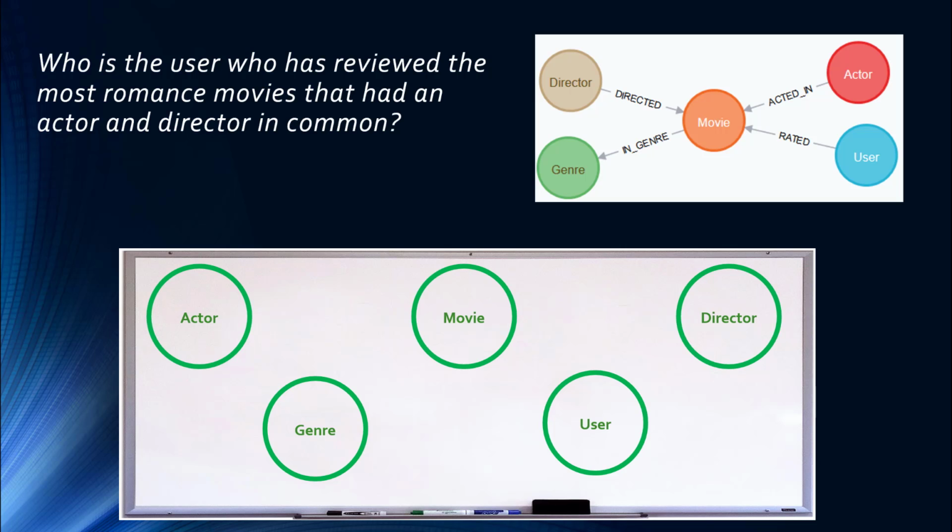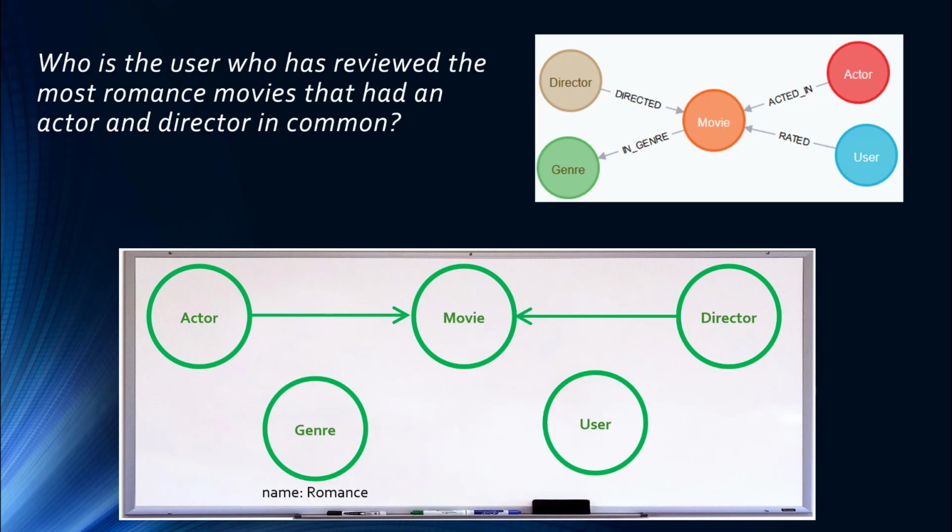We have some additional information in that we are looking for movies in a specific genre, romance. And from the prior practice videos, we know that genre nodes have a property called name that contains the name of the genre, so we add that here as a property of the genre node. We are looking for movies that have actors and directors in common, so similar to the query in a prior practice quiz video, we are looking for movies directed by a director and acted in by an actor, so we add these relationships to the whiteboard.